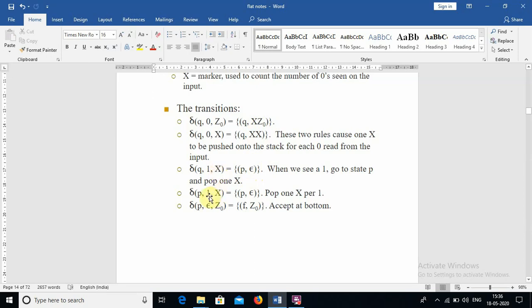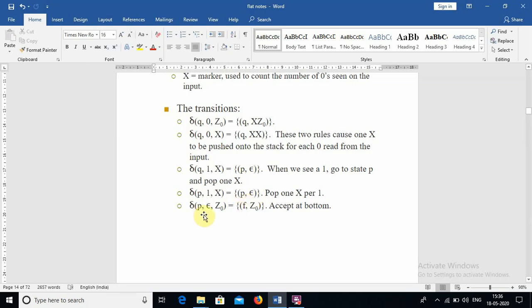Okay, if you find 1 as an input, now we turn the state also from q to p. So try to understand it. It is somewhat difficult, but by continuous examples you may understand. So from Q to P we changed. Why? Because we find the input of 1. So we are at a P state, 1 is the input, and on the top we have an x stack variable. So we do nothing, we just pop x.